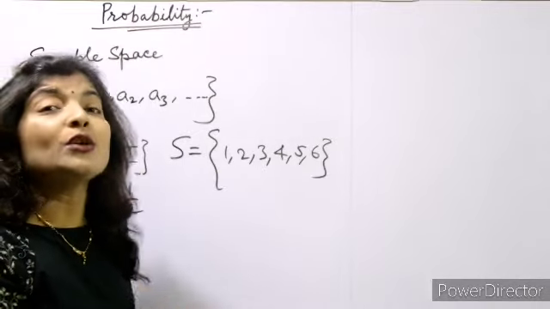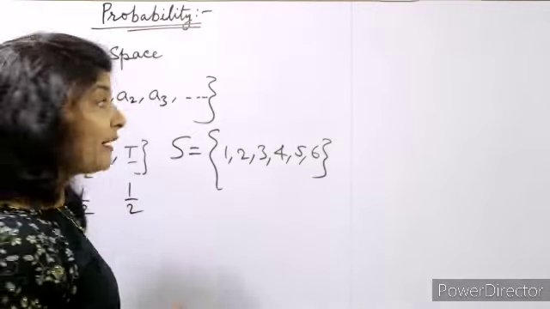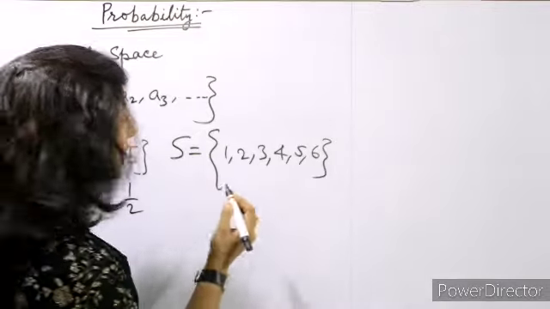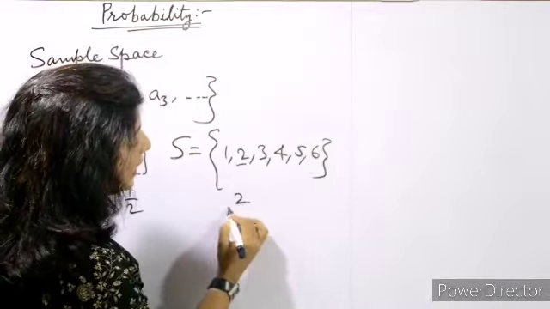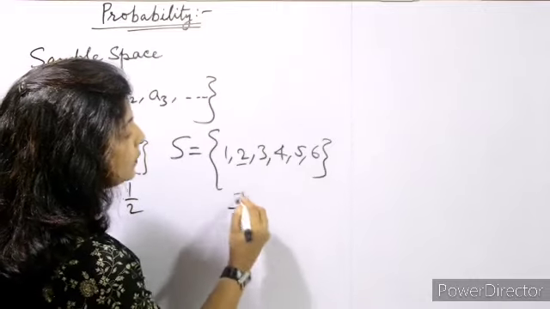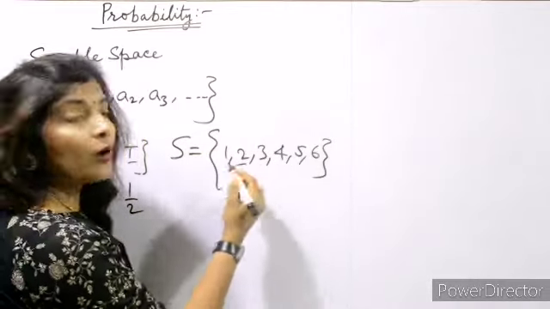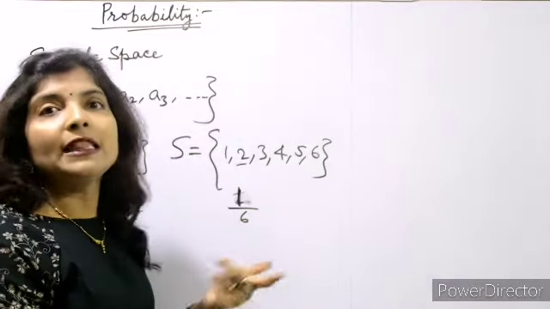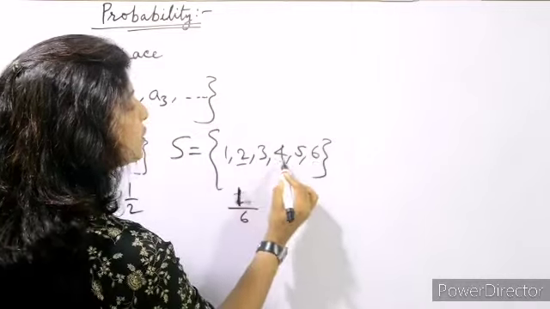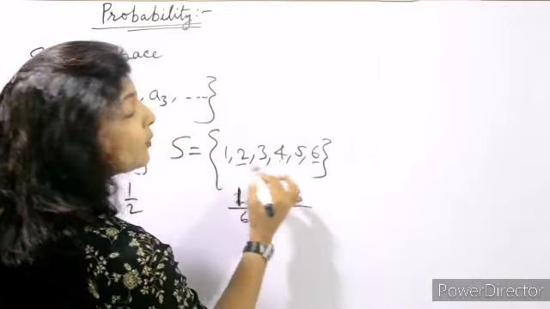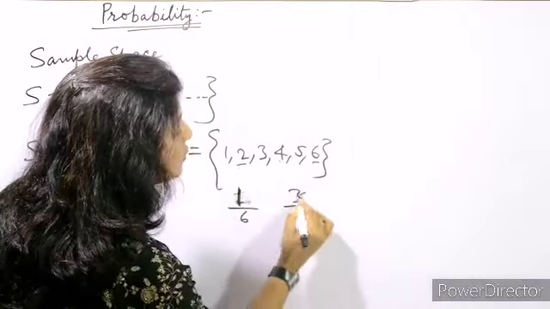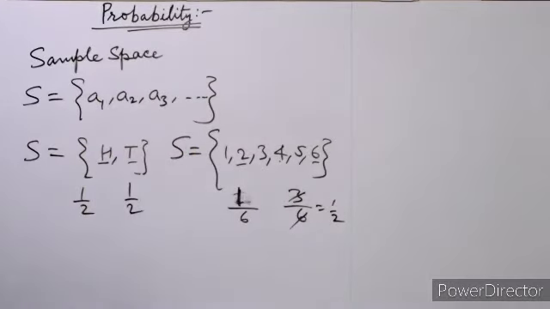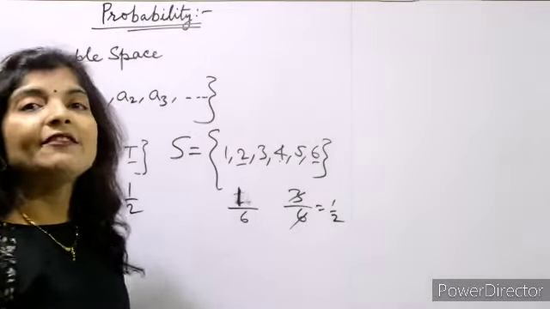So ये सारे chances. So what will be the probability of getting 2? 2 कितना है? एक ही 2 है. And how many? Sorry, 1, 2 is there, so only 1. And how many outcomes are there? 6 outcomes are there. Now the probability of getting an even number: how many even numbers are there? 1, 2, 3. So 3 upon how many outcomes are there? 6. So it will be 1/2. Got it?